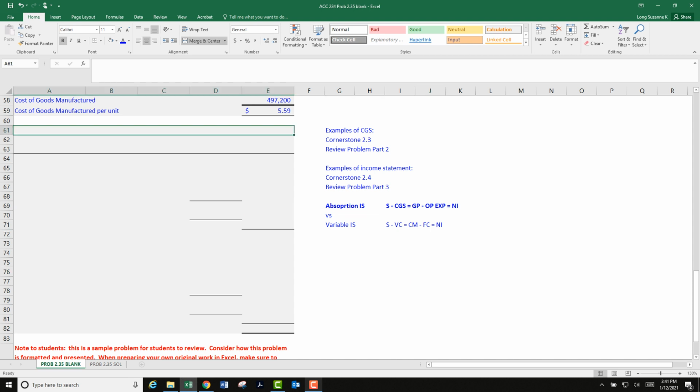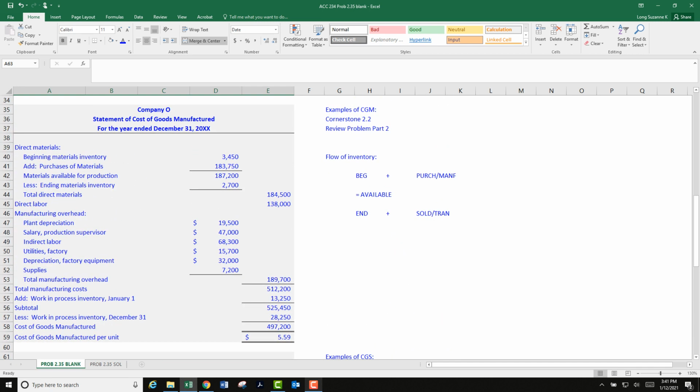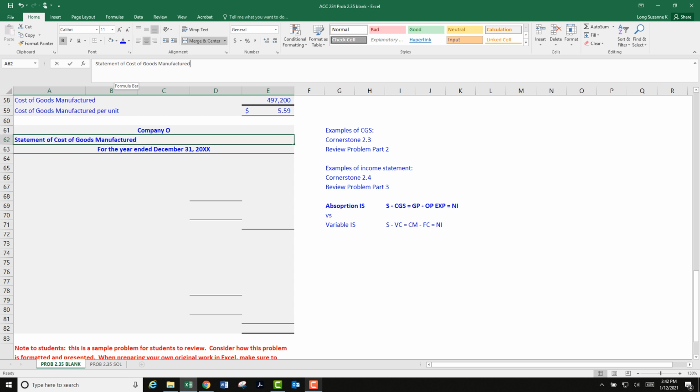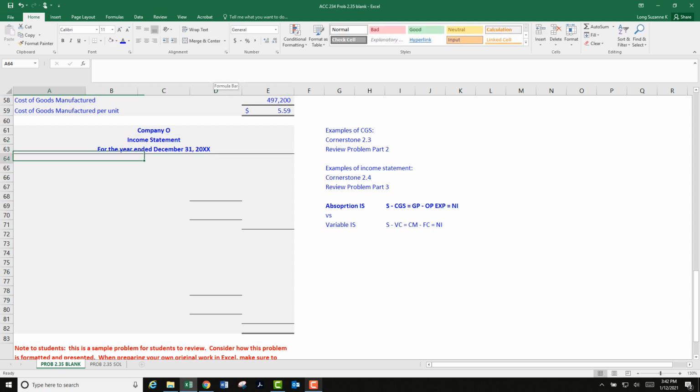Okay, so we're doing a schedule. We need a heading. We need to know name of the company, name of what we're doing, and the date. We already did this once before. Let's copy and paste this down. And then I'm going to edit. So right here, I want this to say income statement. And that's it. Everything else is just fine.